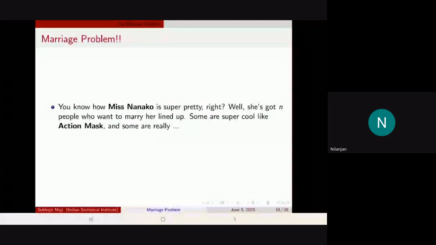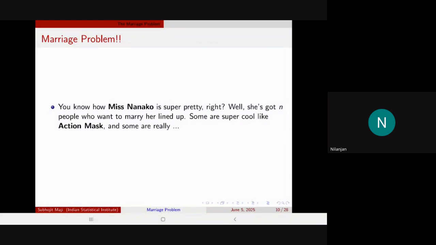So what happens is Miss Nanako has reached the right age to marry, and she wants to marry. So she got n people who want to marry her, lined up. Some are very good, like Action Mask, and some you don't know how they are. But the best person is Action Mask, the superhero, right? So you want Miss Nanako to land up with the superhero guy by some means or the other, but you can't change the process or the lining up of the situation.